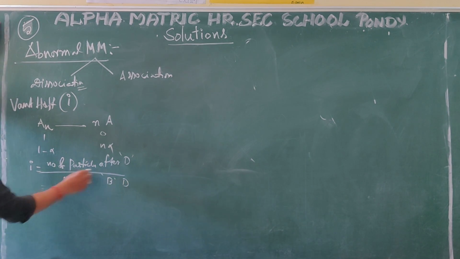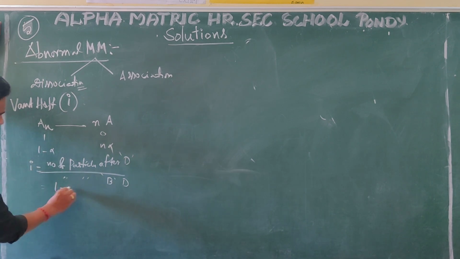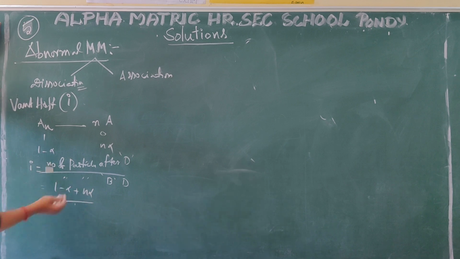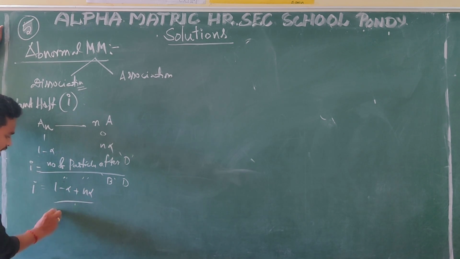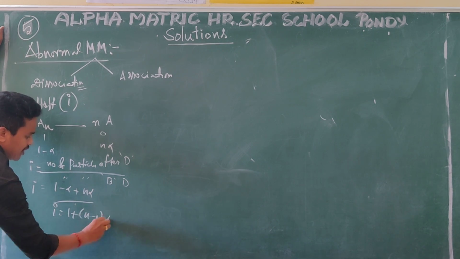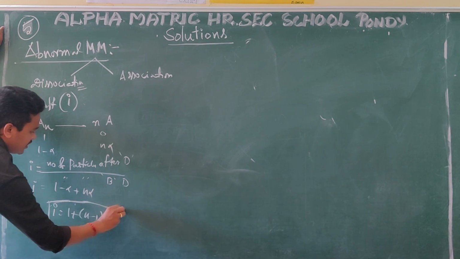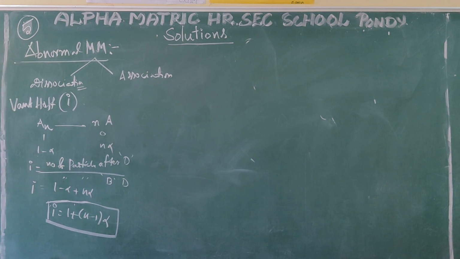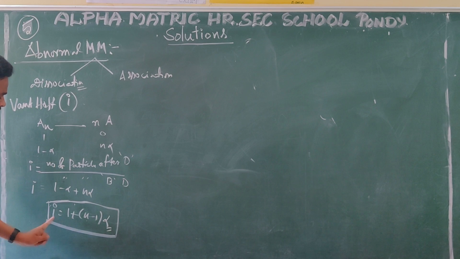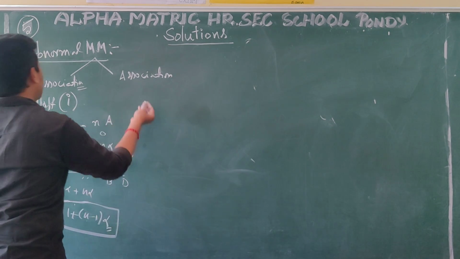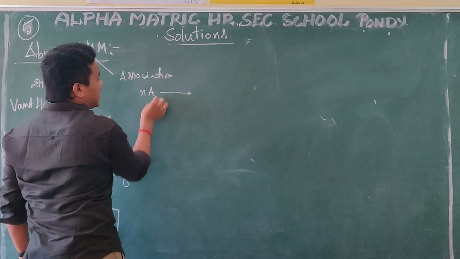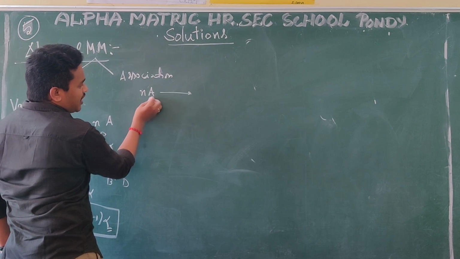So how many particles after dissociation? 1 minus alpha plus n alpha. Before, only one. So the i value is 1 plus (n minus 1) times alpha. This is important. Alpha is the degree of dissociation, n is the number of particles, and i is the Van't Hoff factor. Now association: here n molecules of A are taken.